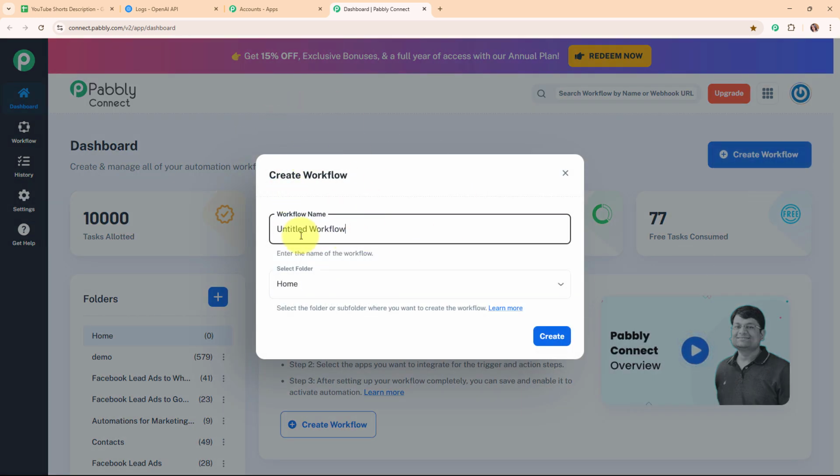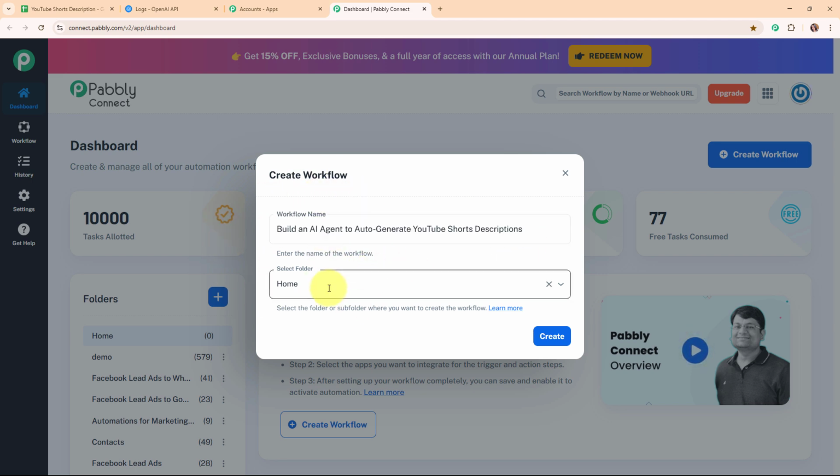Now here in this create workflow dialog box, I have to give a name to my workflow. So here I'm going to give the name as build an AI agent to auto generate YouTube Shorts descriptions. And now after giving a name to my workflow, it is asking me to select the folder. So in the left side corner of this dashboard, you can see a folder section under which you can see the multiple folders that I've already created with different names to save my workflows accordingly.